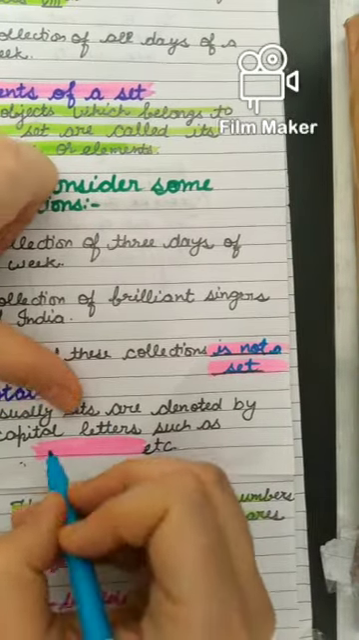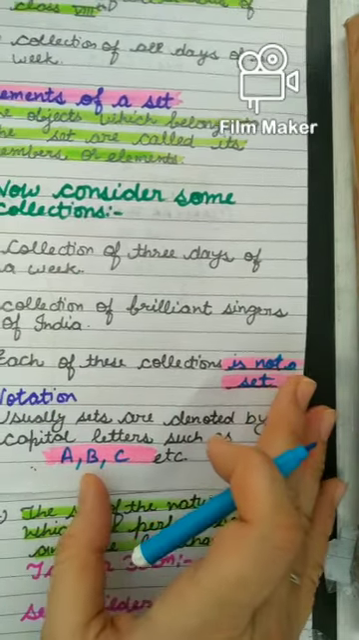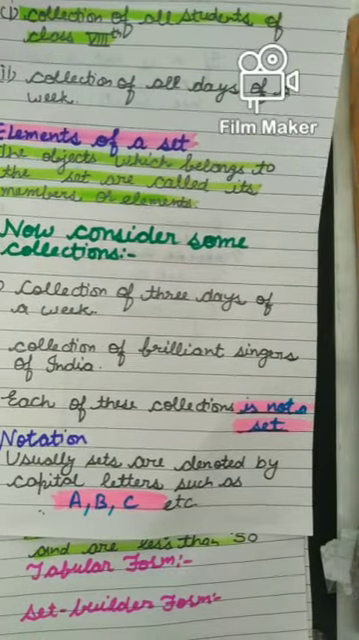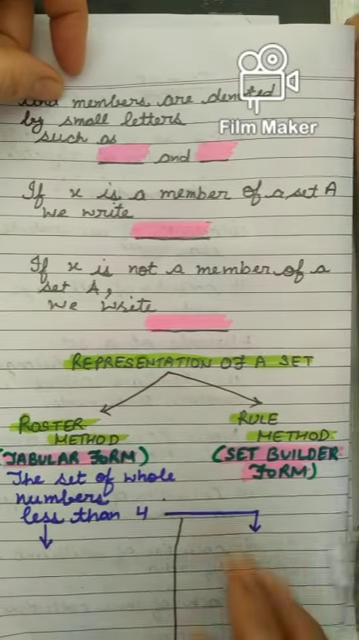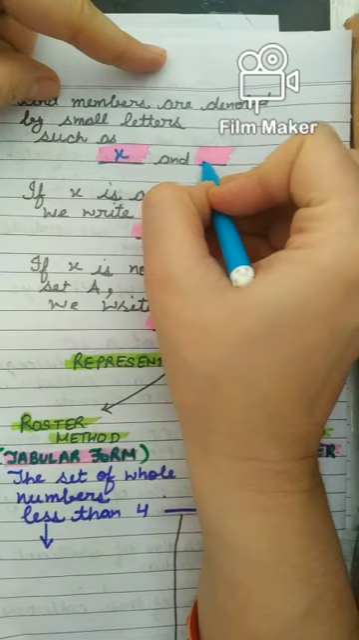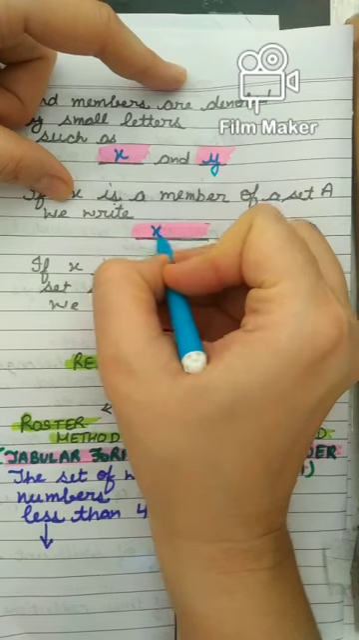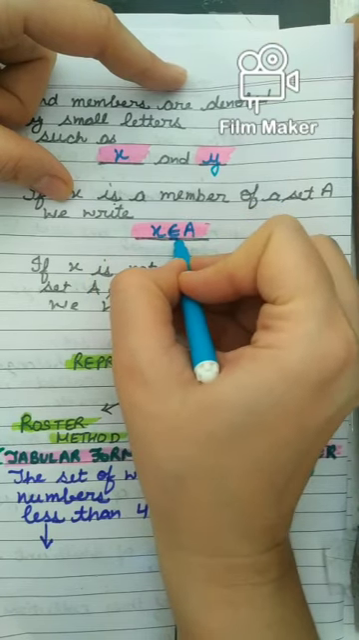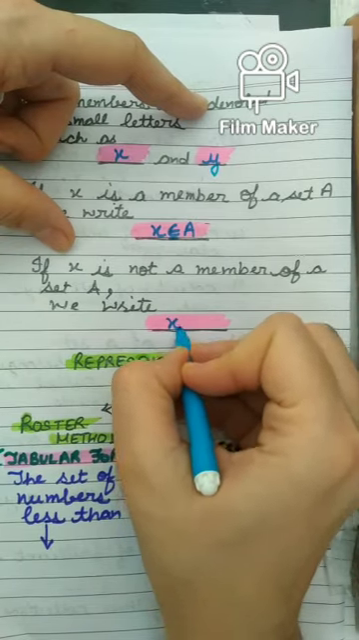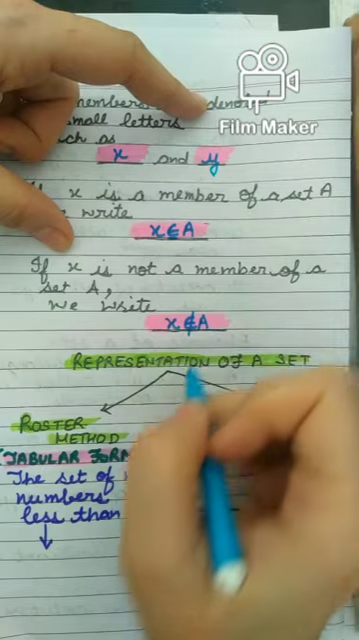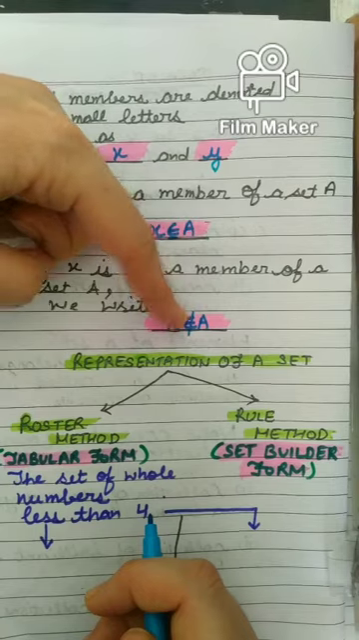Usually sets are denoted by capital letters. You can take A, B, C, etc., any capital letter. And the members are denoted by small letters such as x and y, a, b, c, right? If x is a member of a set A, we write x belongs to A. Belongs to means element of A. If x is not a member of a set A, we will write x does not belong to A, right? For member, this symbol. For non-member, non-element, this symbol.